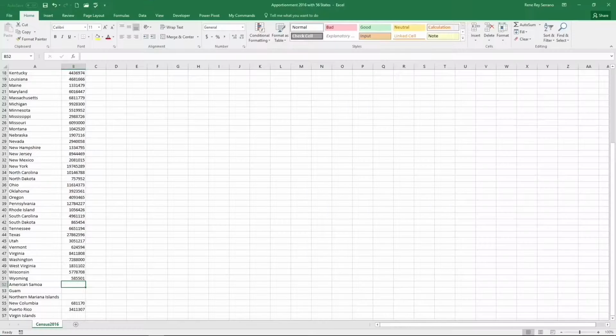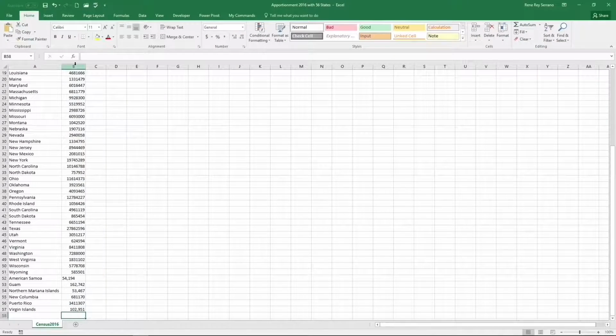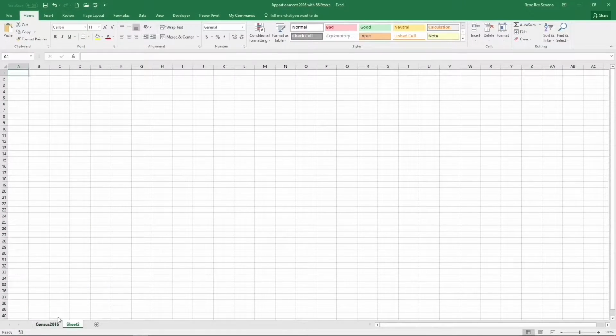Now, what we're going to do here is simply grab the apportionment formula that was used with the 2010 census to calculate the current representation in Congress. We're now using that exact same formula with the estimates from 2016.